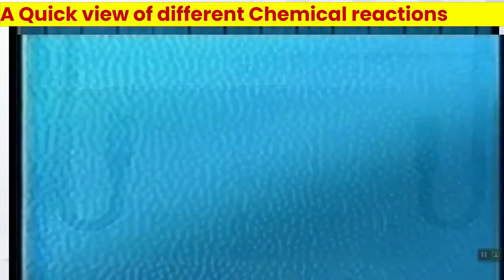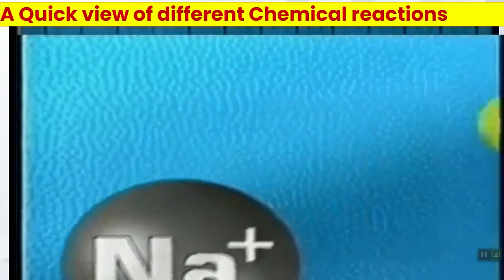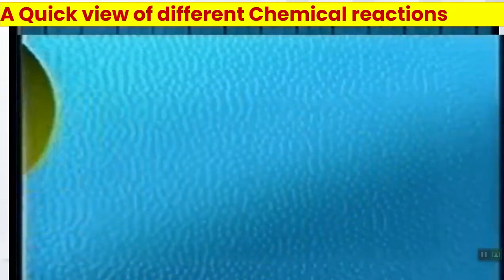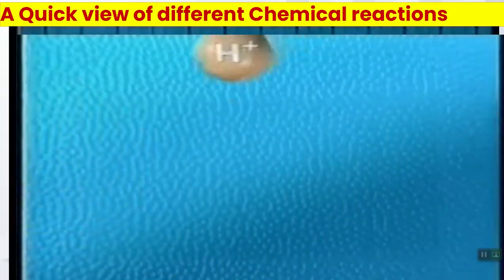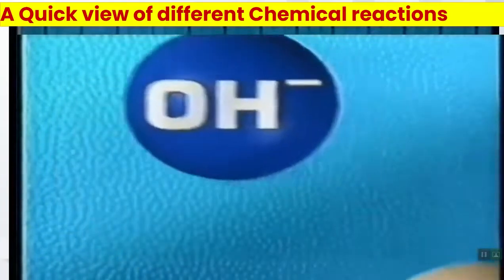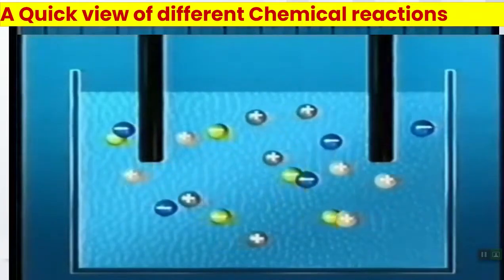Imagine you can see the charged particles in solution. There are sodium ions, which are positive, and chloride ions, which are negative. The others present in water are positive hydrogen ions and negative hydroxide ions. These different charged particles are all free to move.